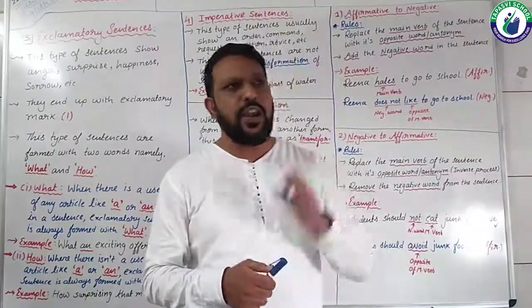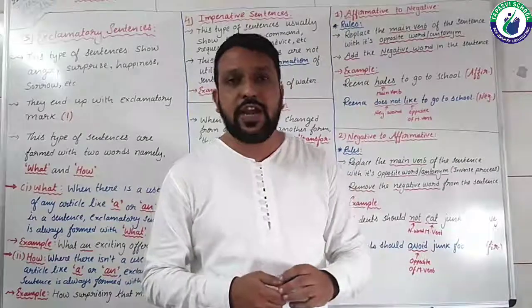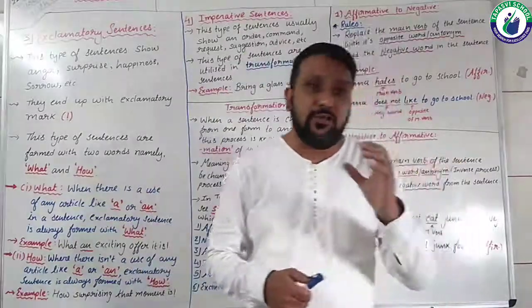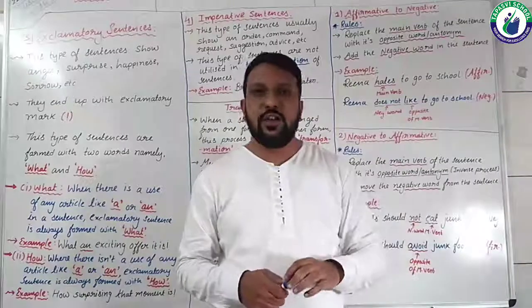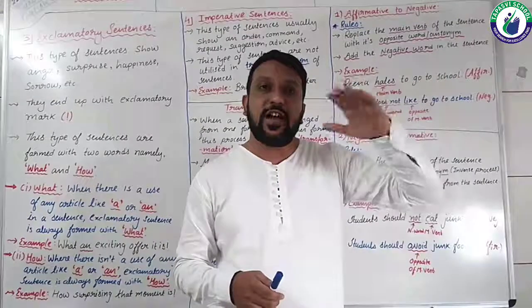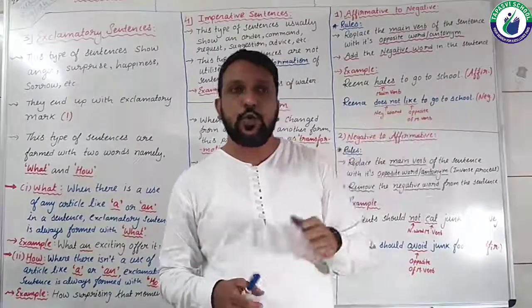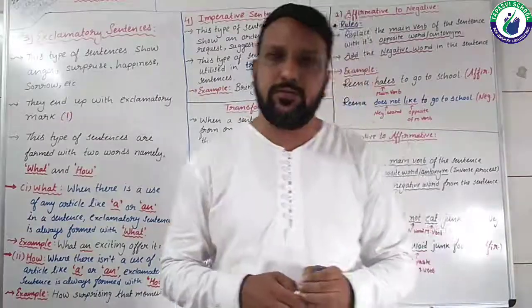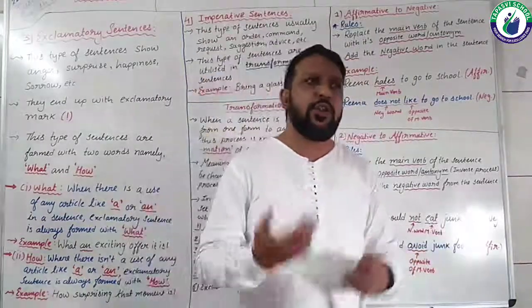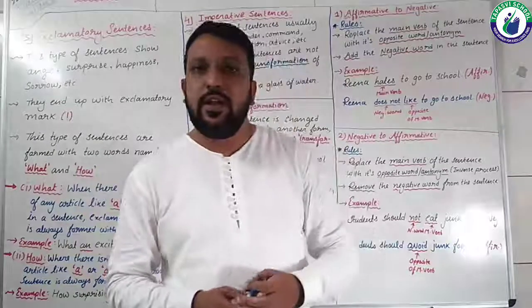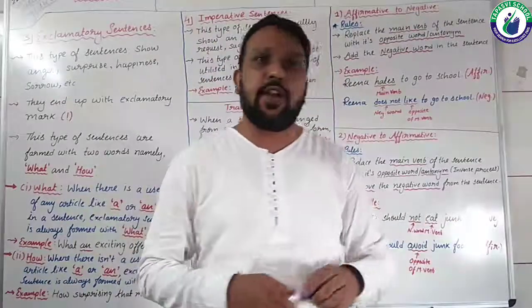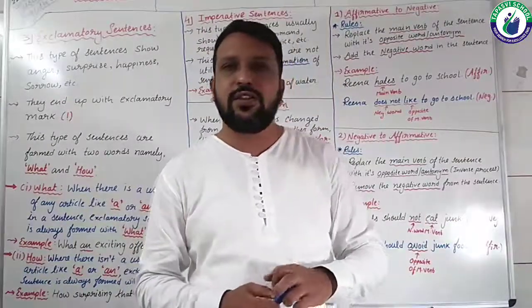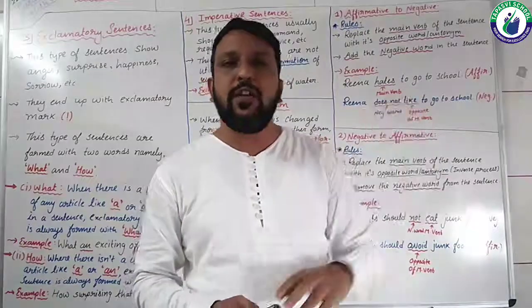Now, how to identify them? In the previous video I told you how to identify the types of sentences. Assertive sentences usually show a general declaration, a daily routine or a universal fact. But was there any way of recognition? Yes, obviously, because these sentences usually end with a full stop.